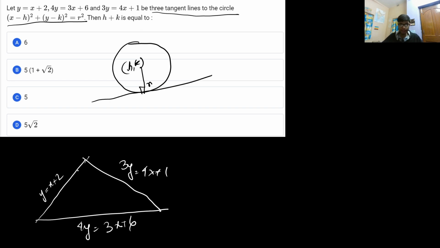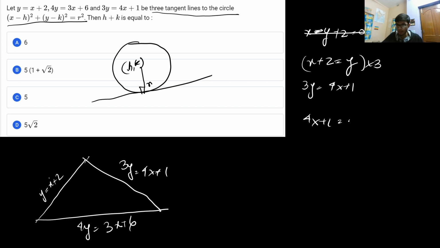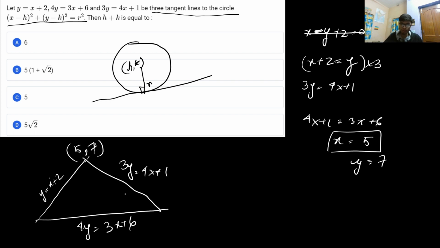So if you solve for the intersection point, let us solve the second and third equations: 3y is equal to 4x plus 1, and multiplying the other equation by 3, 4x plus 1 is equal to 3x plus 6. From here you get the value of x is equal to 5, and similarly the value of y will be equal to 7. So the first point of intersection is 5 comma 7. If you solve the other equations, you'll get the other values: 2 comma 3, and minus 2 comma 0.